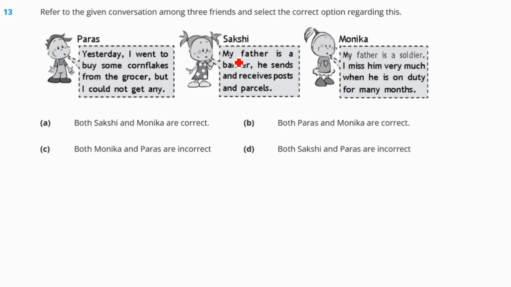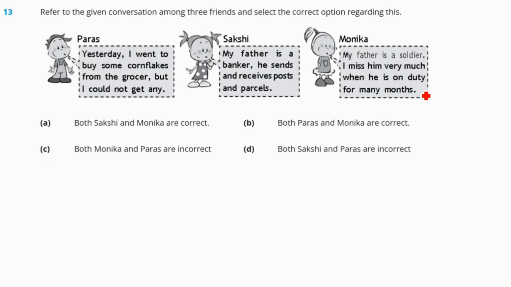Question number 13. Refer to the given conversation among the friends and select the correct option regarding this. Paras is telling, yesterday I went to buy some cornflakes from the grocer, but I could not get in. Sakshi said, my father is a banker. He sends and receives post and parcels. Monica is telling, my father is a soldier. I miss him very much when he is on duty for many months.